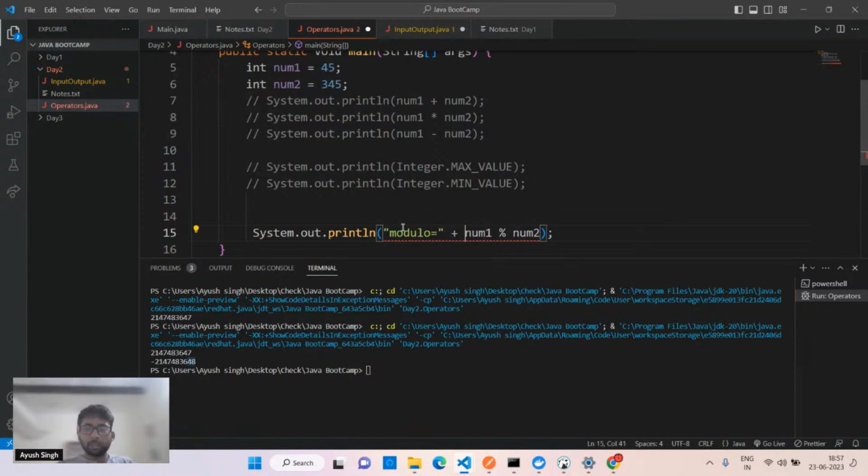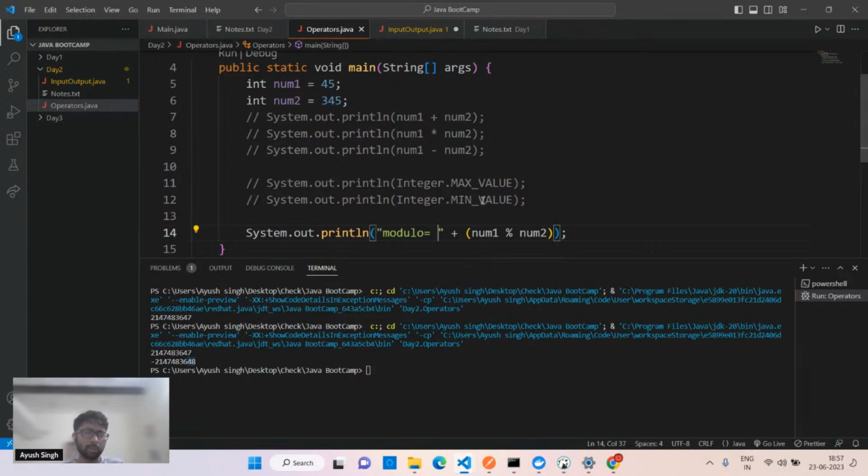So what is the answer? What is going to be the answer for num modulo 2? We have 45, we have 345. Can anyone tell me? First, tell me what is this modulo operator? Is it like percentage or something different? Returns the remainder, exactly, that returns the remainder.